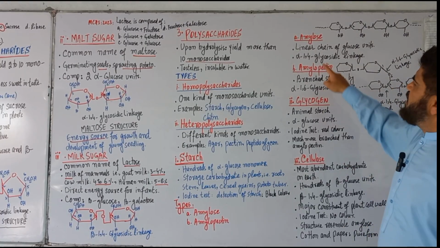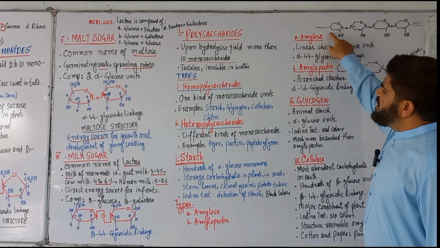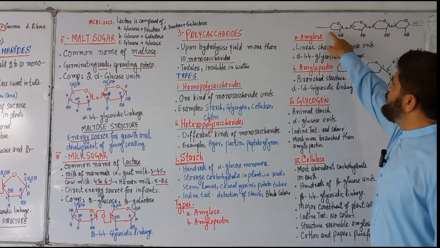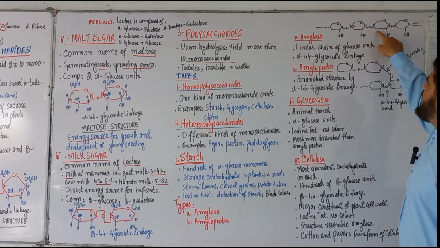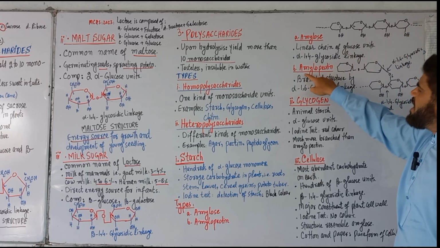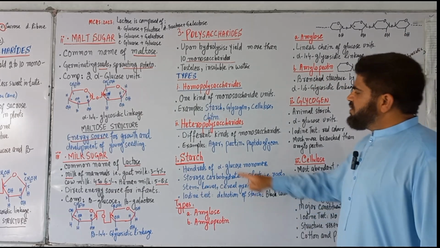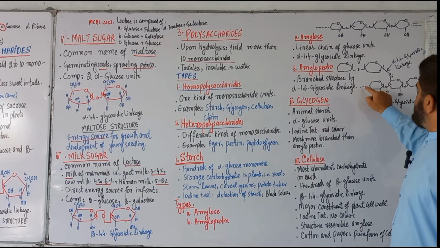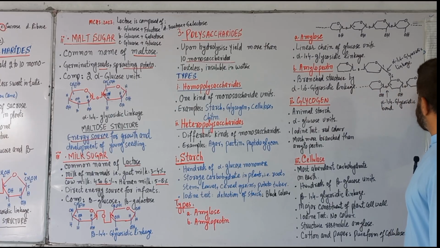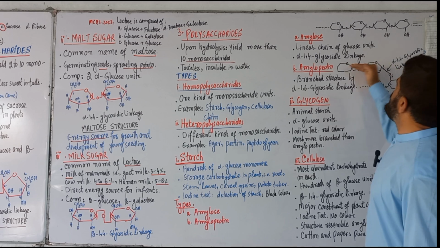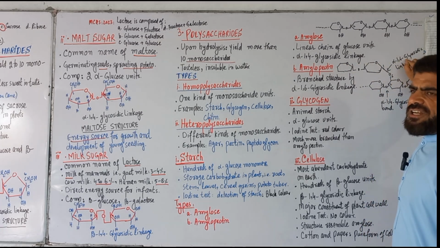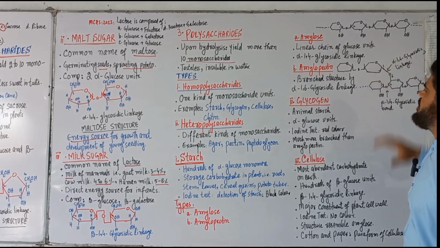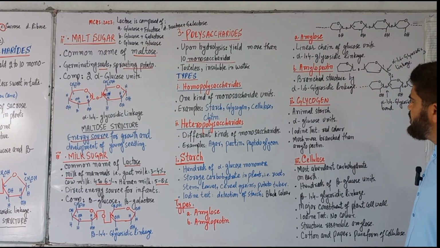Amylose is one starch type in which the alpha glucose units are joined in a straight chain by alpha 1,4 glycosidic linkages. Amylopectin is the other starch type. It has a linear chain of glucose units with alpha 1,4 glycosidic linkages, along with branches joined by alpha 1,6 glycosidic linkages. That branched structure is amylopectin, which is the difference.